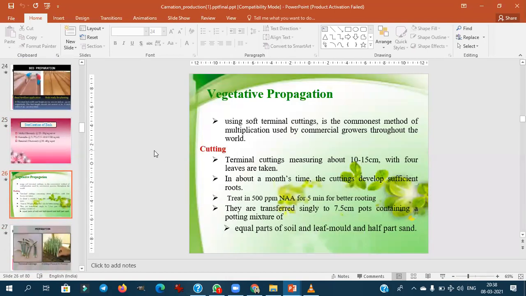Then with respect to propagation, vegetative propagation is prominent. The soft terminal cutting is the most common method for the multiplication of carnation at commercial scale. This can be followed throughout the year. This is the commercial method followed in carnation.